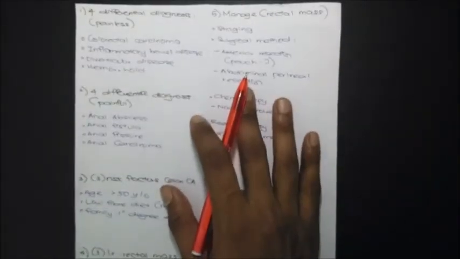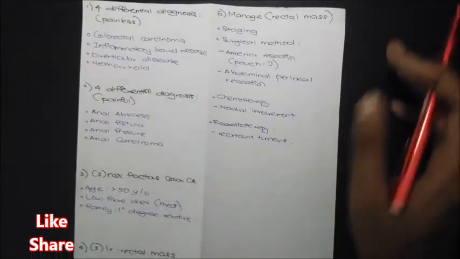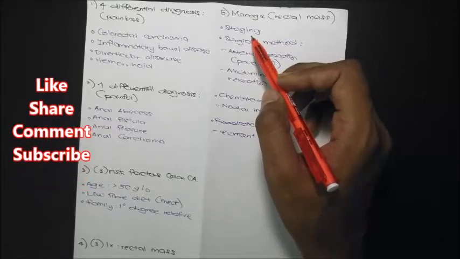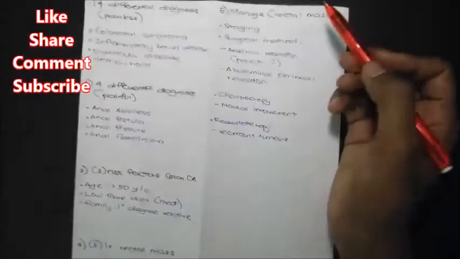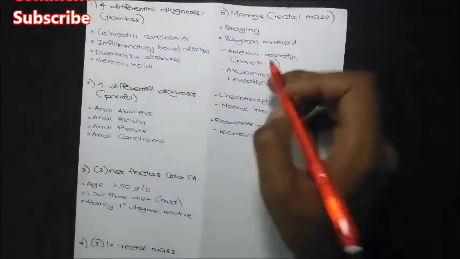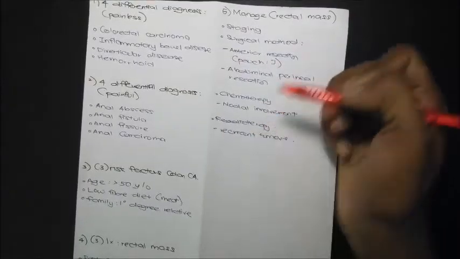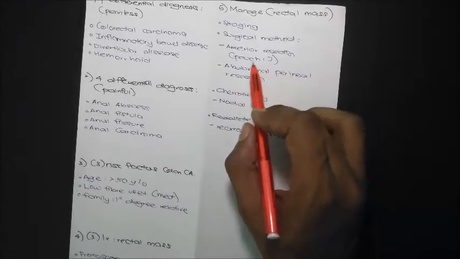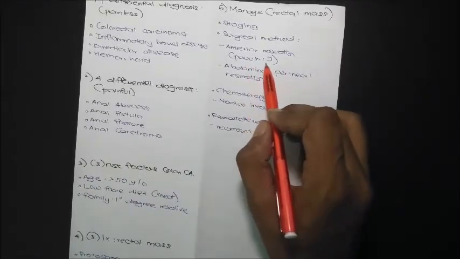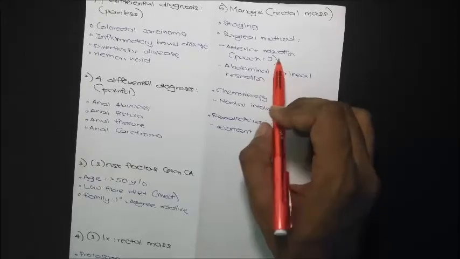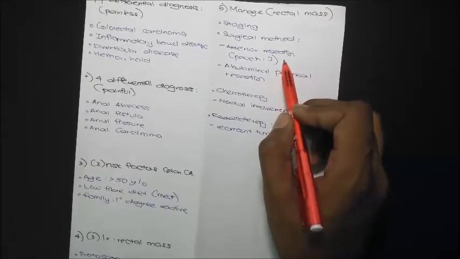And then we come to the management part. It is just a very brief management for this patient if a rectal mass is suspected. Once we know the staging, we can treat the patient accordingly. For every carcinoma, mostly there will be surgical treatment, chemotherapy, and radiotherapy. Under the surgical method for this rectal mass, we can do an anterior resection with or without J-pouch. Usually patients are recommended to undergo anterior resection with J-pouch, which is sphincter saving.